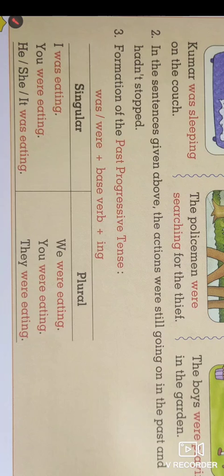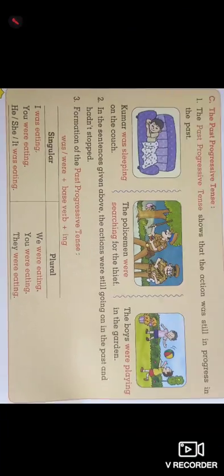In the plural form, were is used with the base form of the verb and ing: we were eating, you were eating, and they were eating. So this is the past progressive tense.